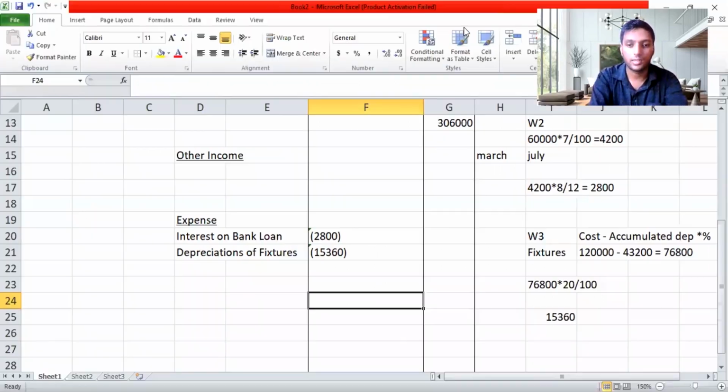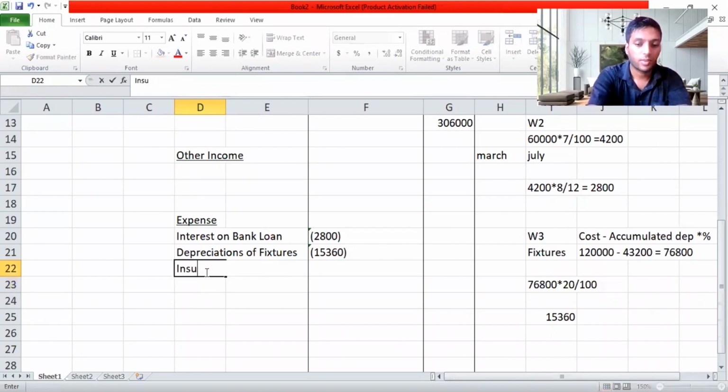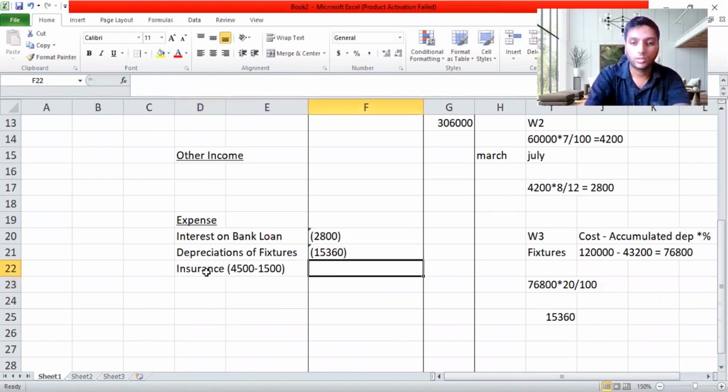I'll directly write it in insurance in this way. Actually, I got 4,500 insurance in the trial balance. I'm going to deduct 1,500 and record 3,000 here.